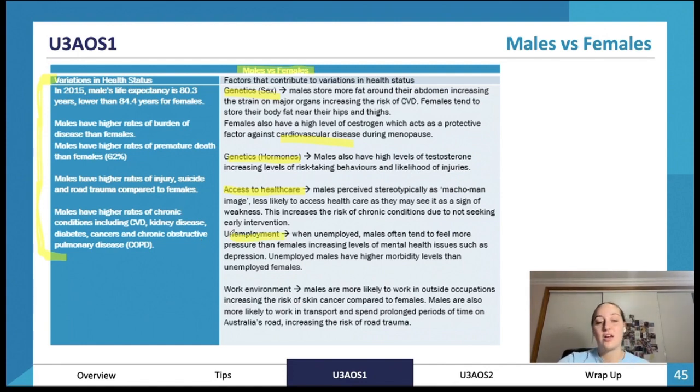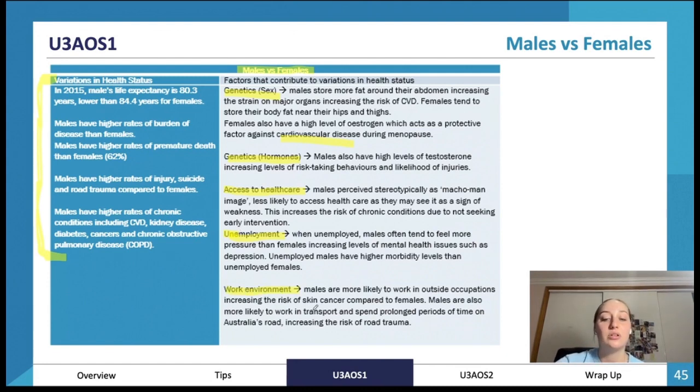Unemployment. When unemployed, males often tend to feel more pressure than females, increasing levels of mental health issues such as depression. Unemployed males have higher morbidity levels than unemployed females. So that's another almost stereotypical thing, but when unemployed, males tend to experience more negative effects than women.